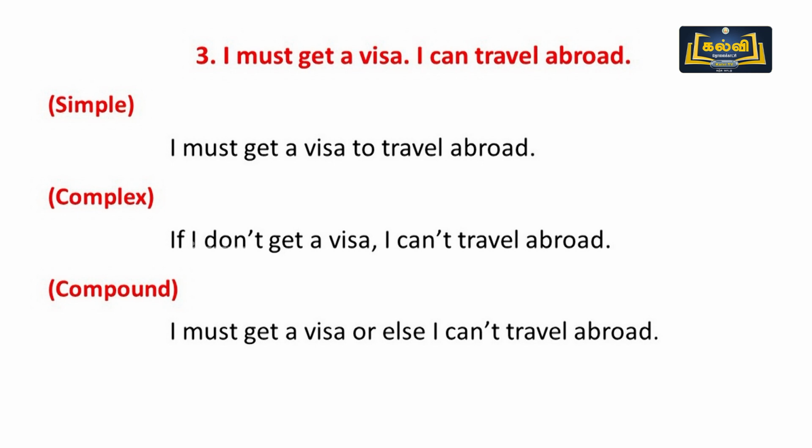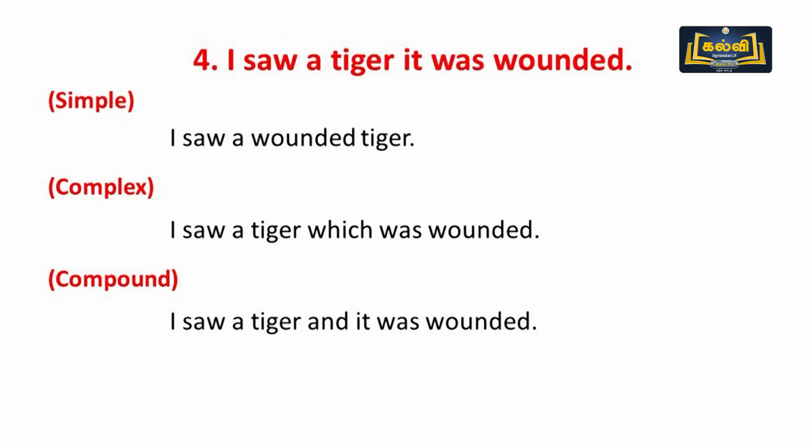Girls must get visa or else girls can't travel abroad. He must get visa or else he can't travel abroad. She must get visa or else she can't travel abroad. Ravi must get visa or else Ravi can't travel abroad. Rani must get visa or else Rani can't travel abroad. Fourth is, I saw a tiger that it was wounded.